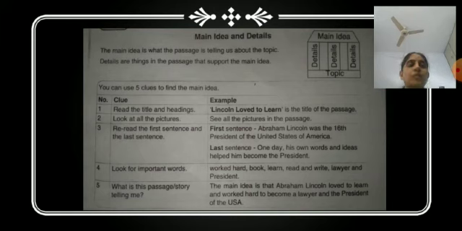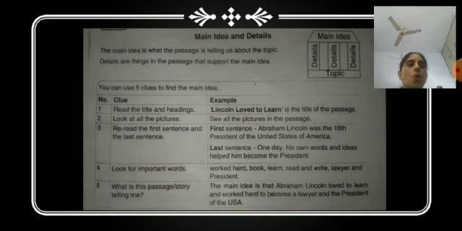There is one more thing, which is a theme. You can be asked to answer what is the theme of the passage. So, how would you answer? The theme of the passage is always the learning from the passage. The learning you have taken from the passage is always the theme of the passage.